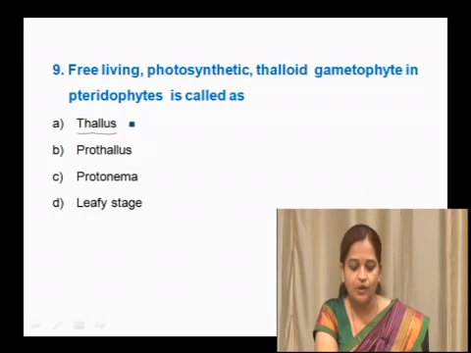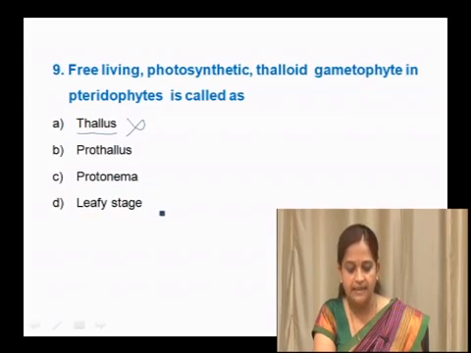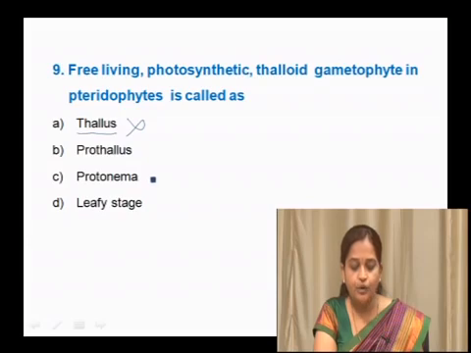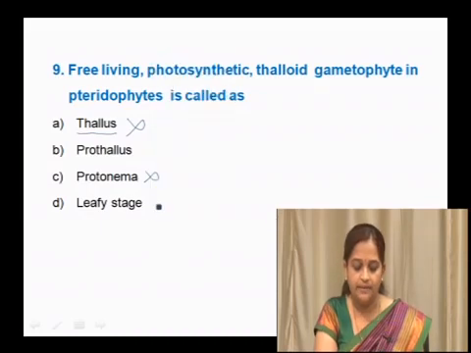So this is not the correct answer. And if we study about developmental stages of mosses, there we have 2 stages, that is primary protonema or protonema stage, and leafy stage or secondary protonema stage, which are related to bryophytes, not pteridophytes. So this is also a wrong answer.